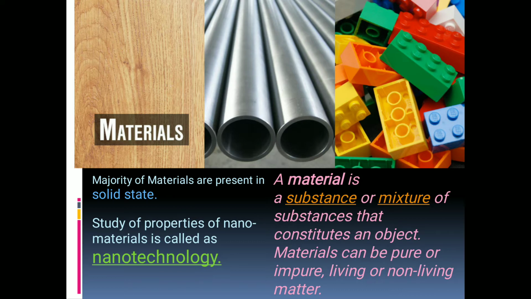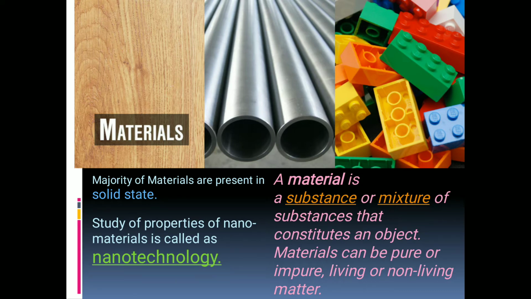A material is a substance or mixture of substances that constitute an object. The material consists of various small objects, and it can be pure or impure, living or non-living matter. The majority of materials are present in solid state, and the study of properties of nanomaterials is called nanotechnology.